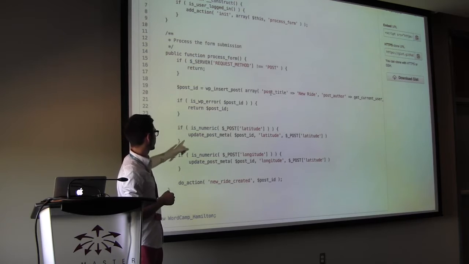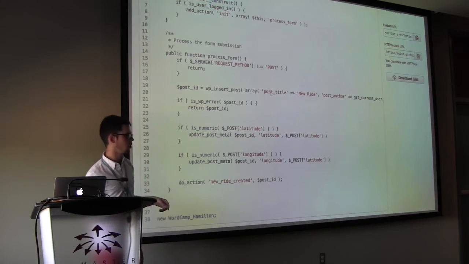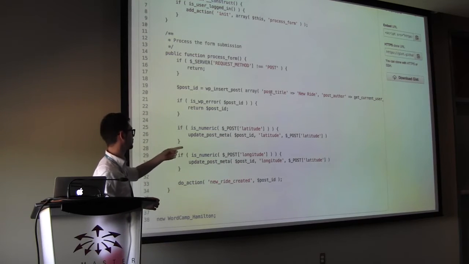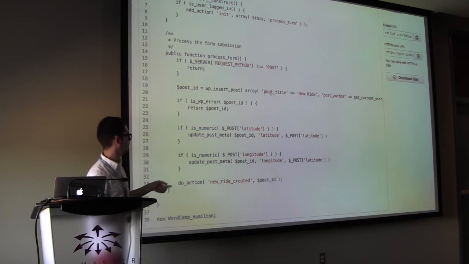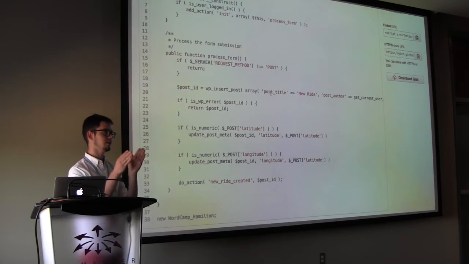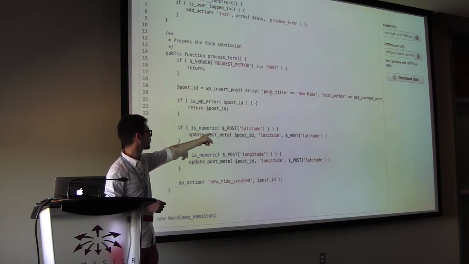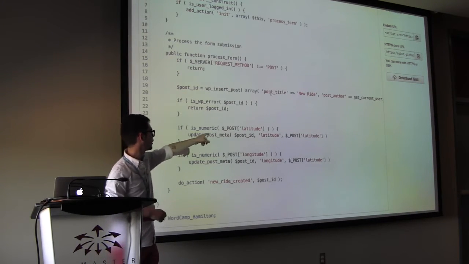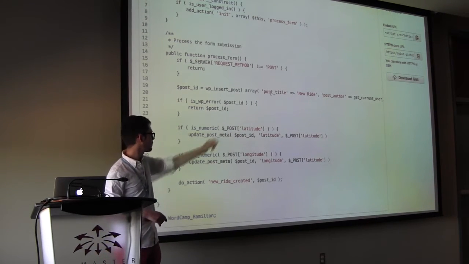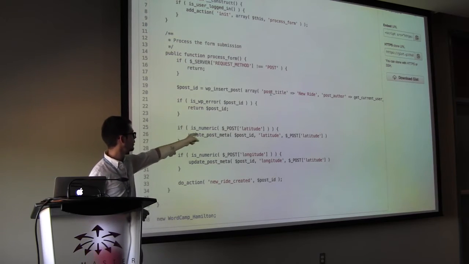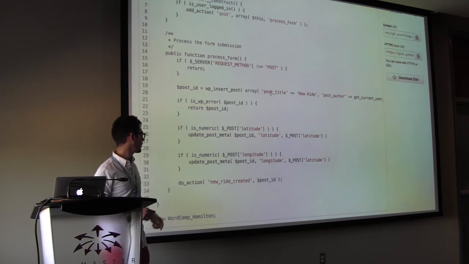So what we're going to do is check if it's a number, the post latitude variable. Now, if you've worked with forms before, you know what that is doing. If not, basically every time you submit a form, PHP will take the name of those inputs and map them to array items within the post variable here. So that's going to take whatever was submitted as the latitude, and add it to our post as post meta titled latitude. And we're going to do the same thing for longitude.